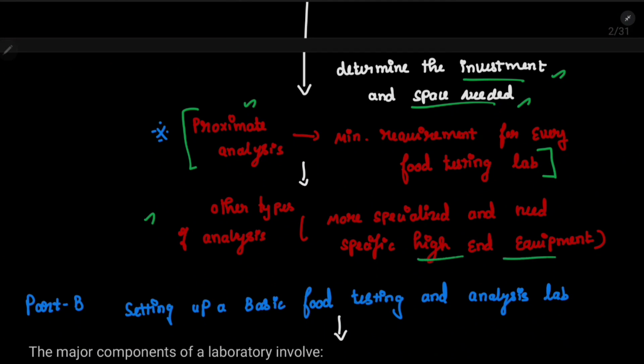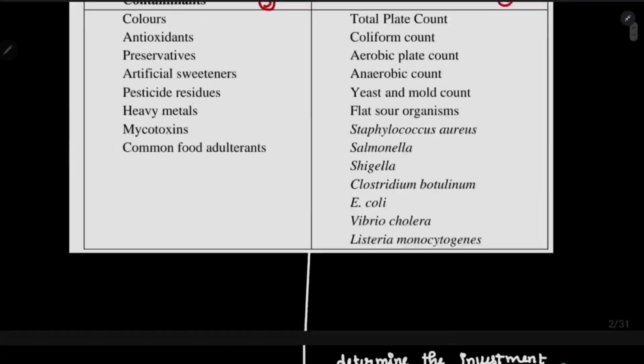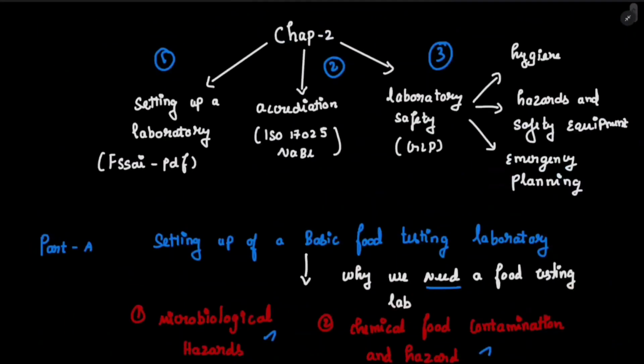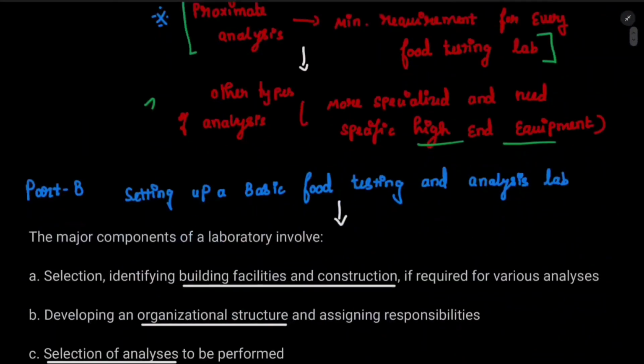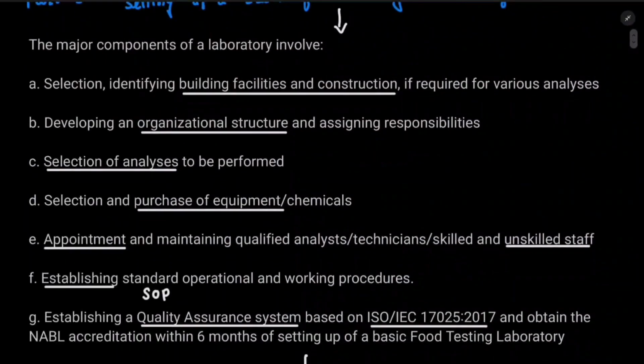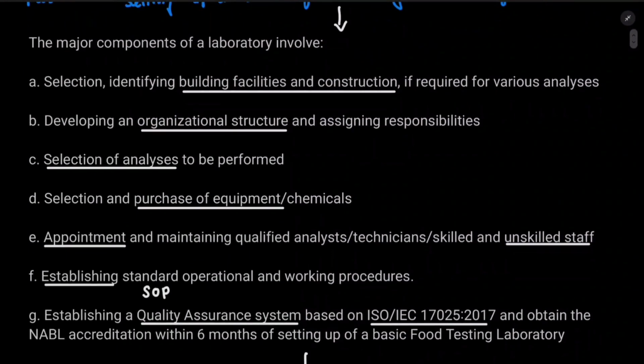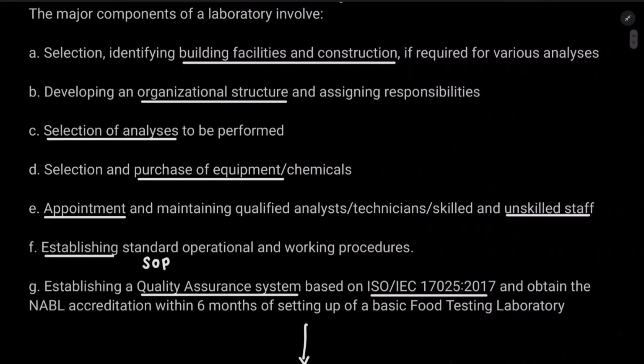Okay, so next point. Now we have completed the first part of setting up a laboratory, which means we know why we need a laboratory and what the basic requirements are. Now we are going to discuss this in detail. Let's start. There are major components involved in a laboratory. First component is obviously building, building facilities and construction. We have already discussed this here.